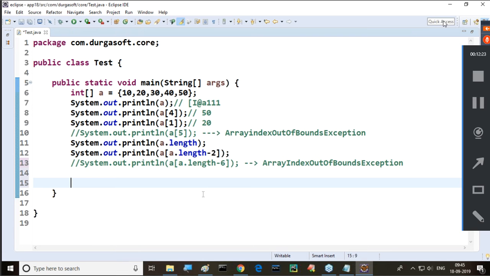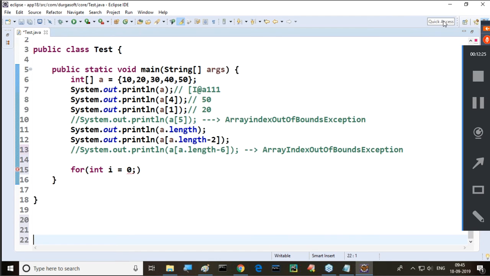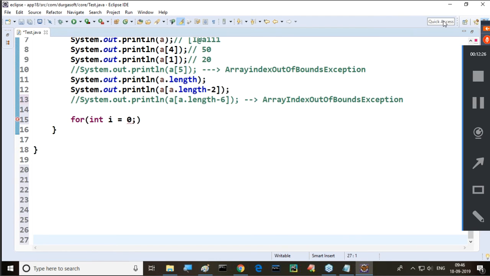Now here, what I am giving clarity. I want to use a normal for loop to retrieve elements from this array. Up to this, clearly, what I have to do: for int i is equal to 0. Why am I taking i? I'm going to use the i variable values as index values for my array. So I need to start my loop from which one? The 0th index. Why? Because array indexes start from 0. int i is equal to 0.